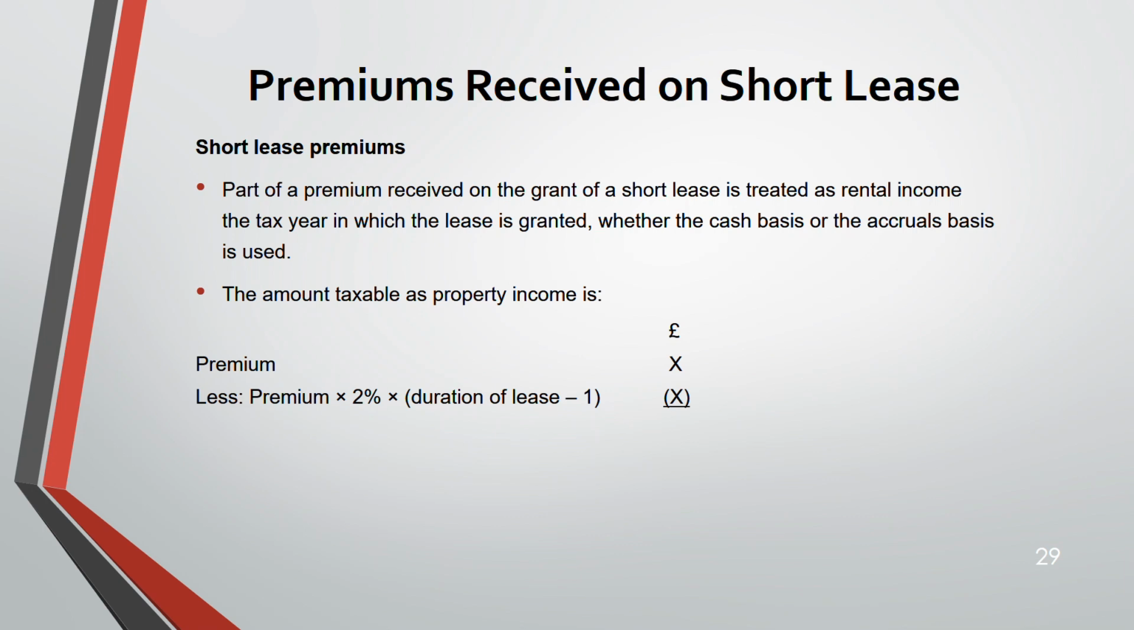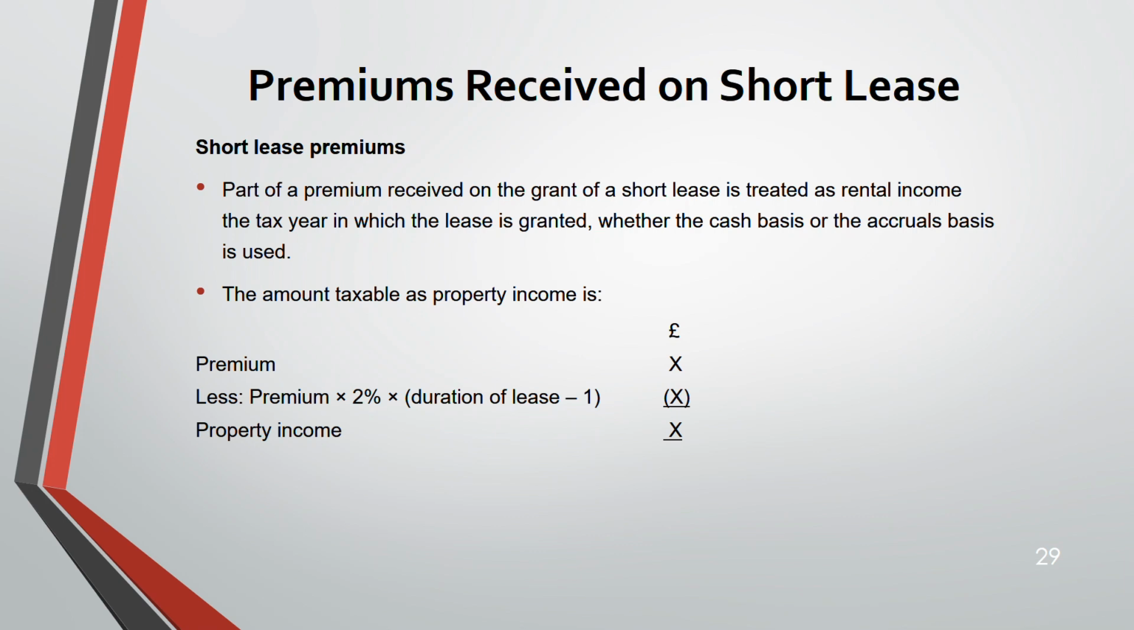Premium, you deduct premium into 2%. This is fixed. Okay, don't ask me why 2%. This rule is fixed. So whatever the premium you have, take 2% of it, multiplied by the duration of lease minus 1. You deduct it from the premium and you get the property income. For a short-term lease, this is how you get the property income.